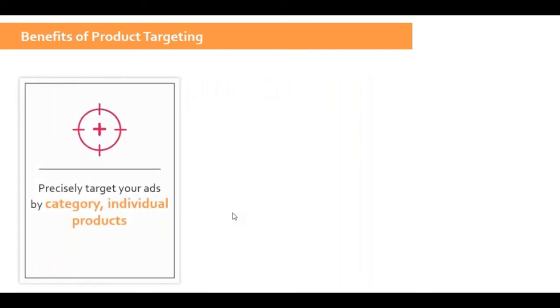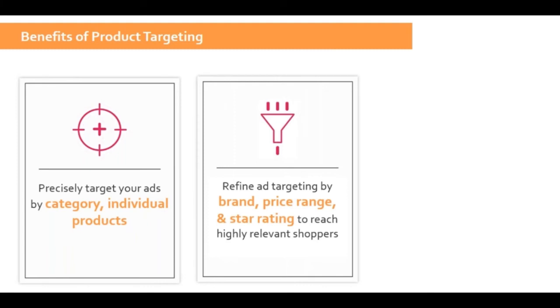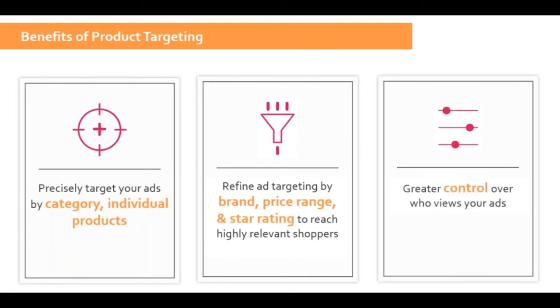So just going through the benefits of product targeting yet again. You can precisely target where your ads appear. You can target the whole category. You can target individual products, brands, particular price ranges, even star ratings. Few new controls have come up, which might not be relevant for everyone. One is genre, one is age. Genre is more relevant for audio and cooking. Age is relevant for toys, baby clothes, etc., where age is an important parameter through which we select and see the products we want to view.